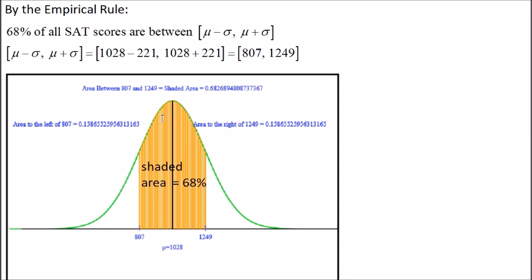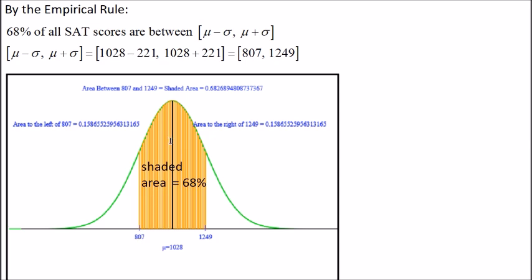To generate this bell curve, we can use a graphing calculator. Right in the middle is the mean, 1,028. If we go one standard deviation to the right, we get 1,249, and if we subtract one standard deviation, we get 807.